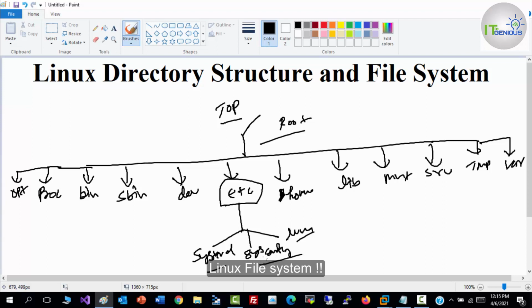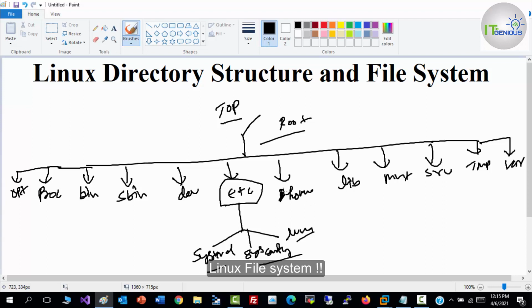There are many more, but these are some of the directories you will get in etc, and etc stores system configuration files. Your host name and your DNS name information are also stored in etc.